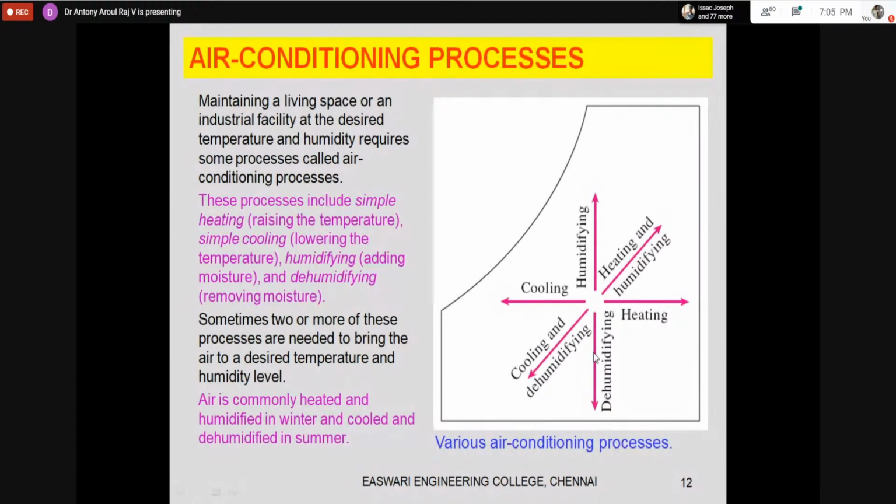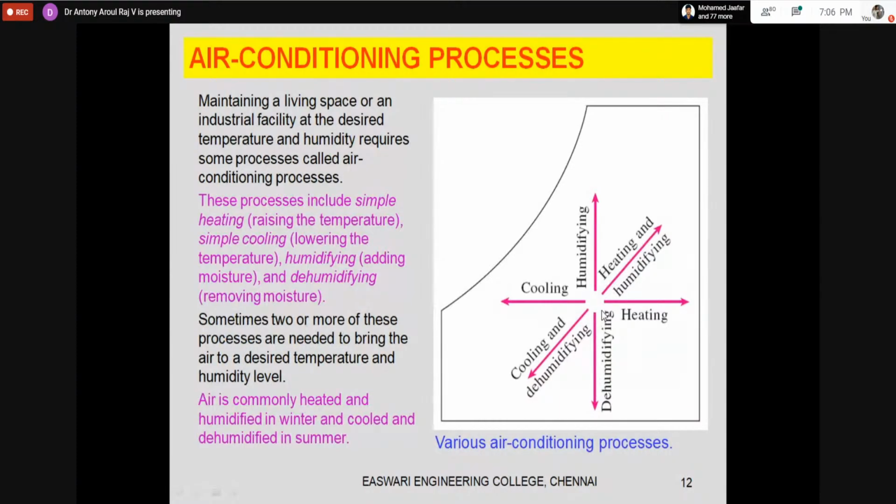Now from this point, when I'm moving horizontally, this is called sensible heating. Similarly, if I'm moving in the opposite direction, this is sensible cooling. It is known to you, because this is the dry bulb temperature, and when I'm moving in this direction, the dry bulb temperature increases. If I'm moving in the opposite direction, the dry bulb temperature decreases. Similarly, if I'm adding moisture, the air is getting humidified. When I am moving in the opposite direction, I am removing moisture, so dehumidification of air is taking place.